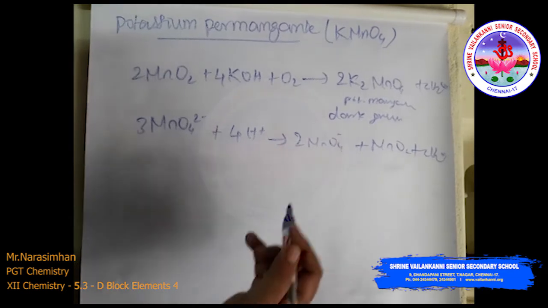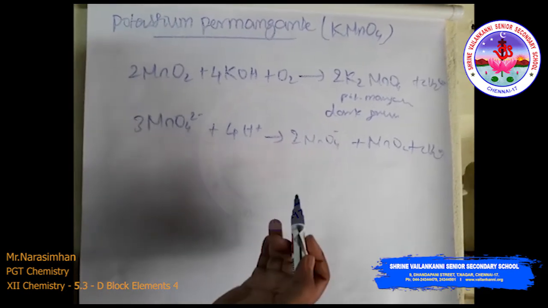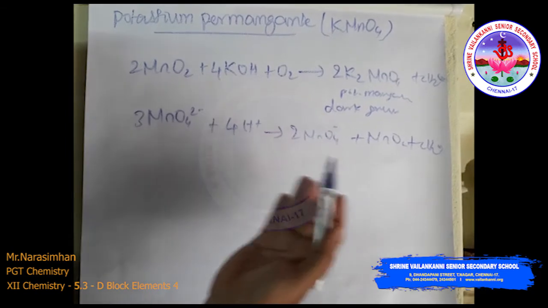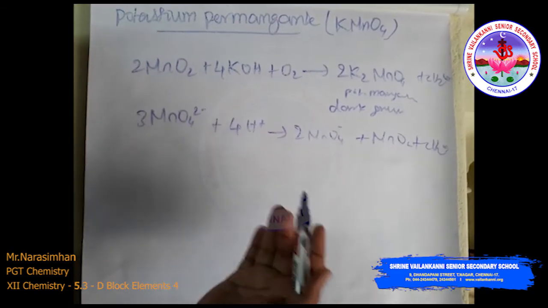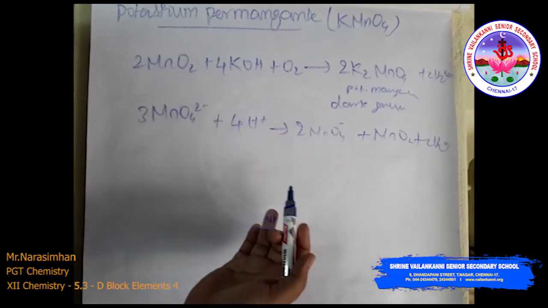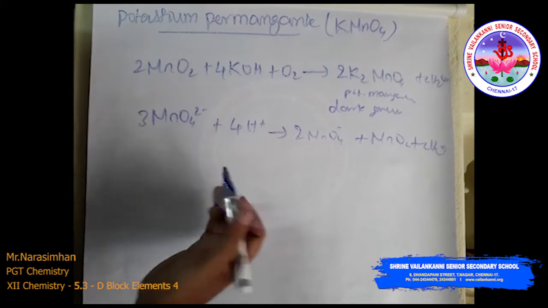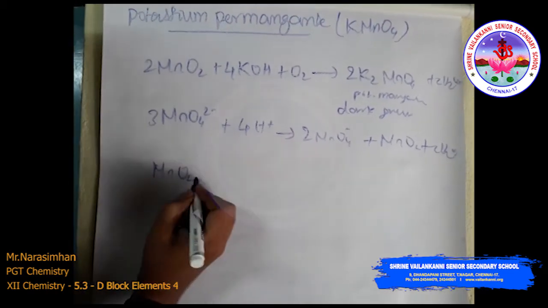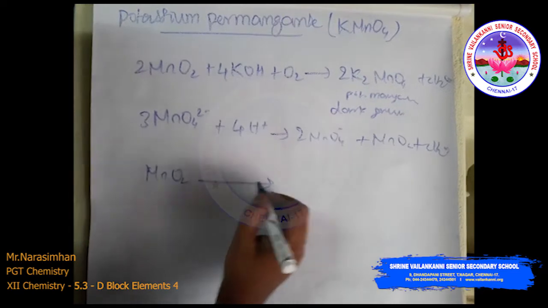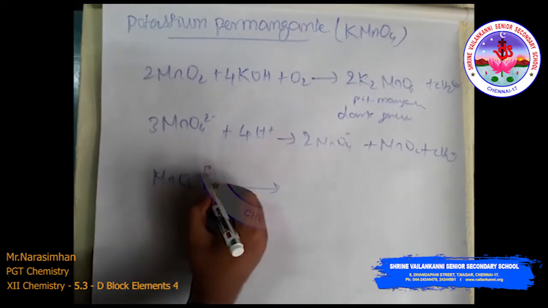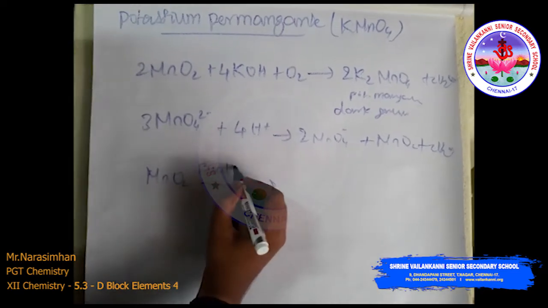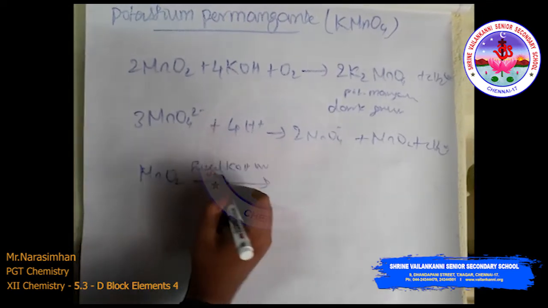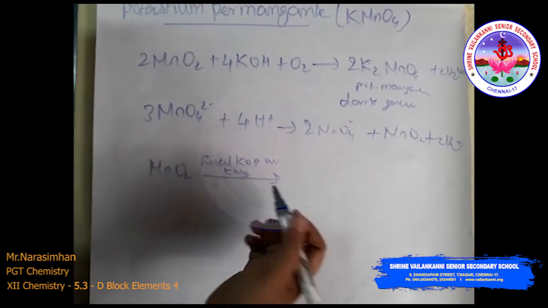Commercially it is prepared by the alkaline oxidative fusion of manganese dioxide, followed by electrolytic oxidation of manganate. The MnO2 is fused with KOH and oxidized with air or KNO3.